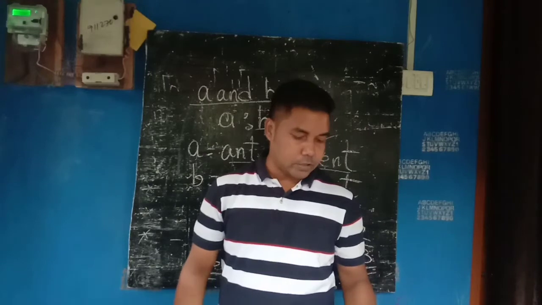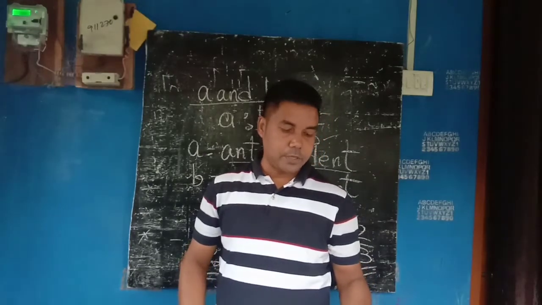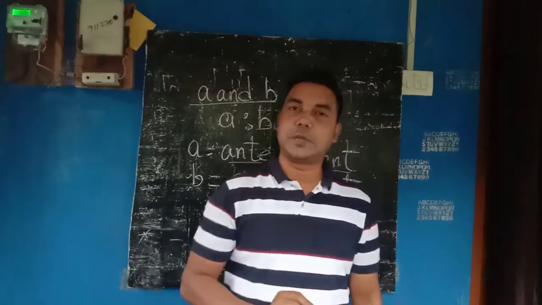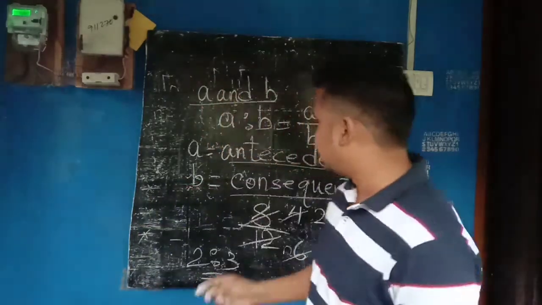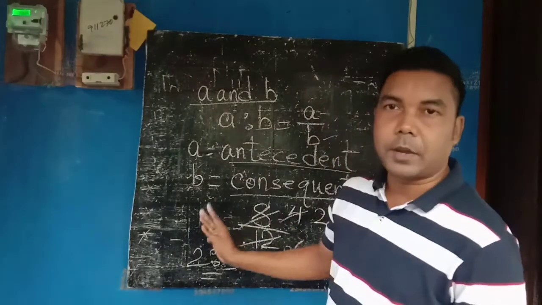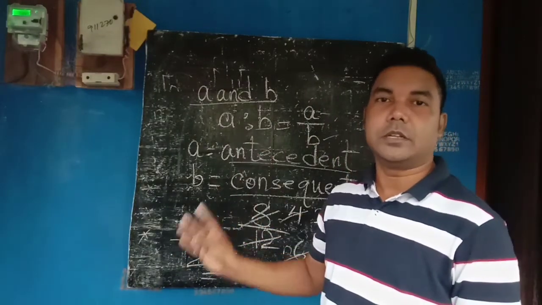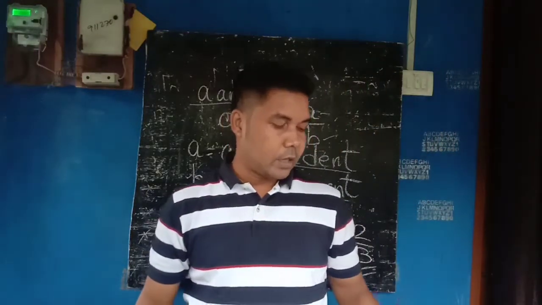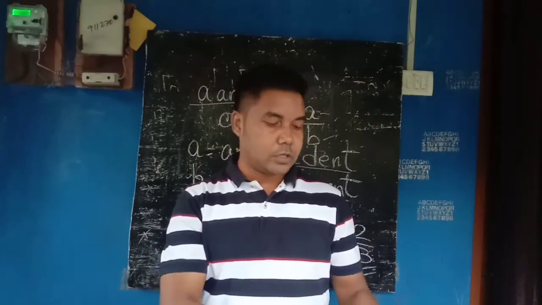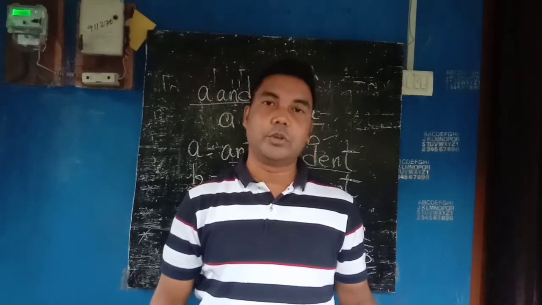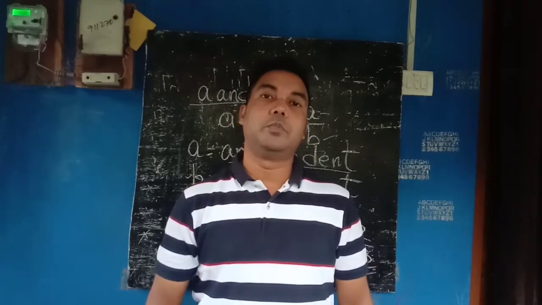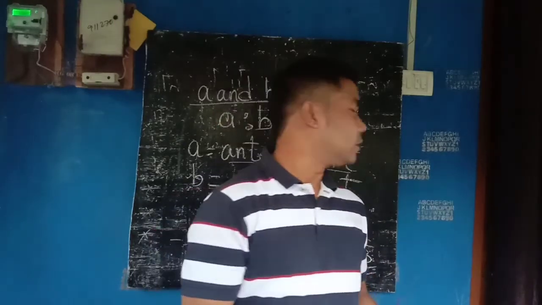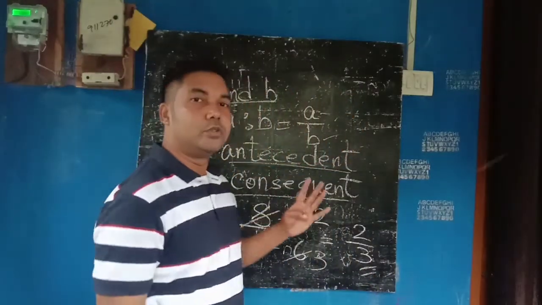And point number 3 says that ratio should always be expressed in its simplest form. Ratio should always be expressed in what? Simplest form. This is what is simplest form, by reducing it and bringing it into a lesser unit, in the simplest form. And the last one, ratio is a pure number with no unit. Ratio is a pure number, without any unit. So these are the 4 points you should remember.